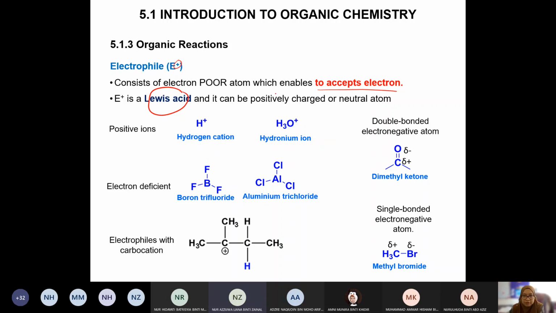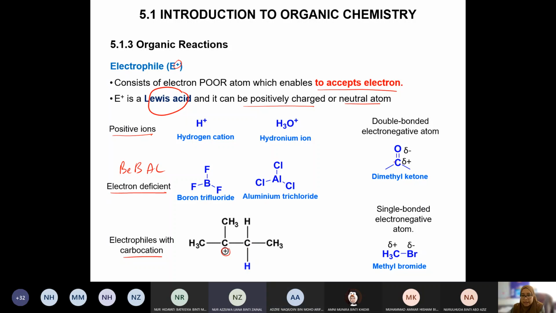Okay, it can be a positively charged or neutral atom. So a positive ion is also an electrophile. Electron deficient species also behave as electrophiles. So opposite to carbanion just now, we have carbocation. The carbon becomes a cation now. Just now it became an anion, now it becomes a cation. So this is a characteristic of electrophile.